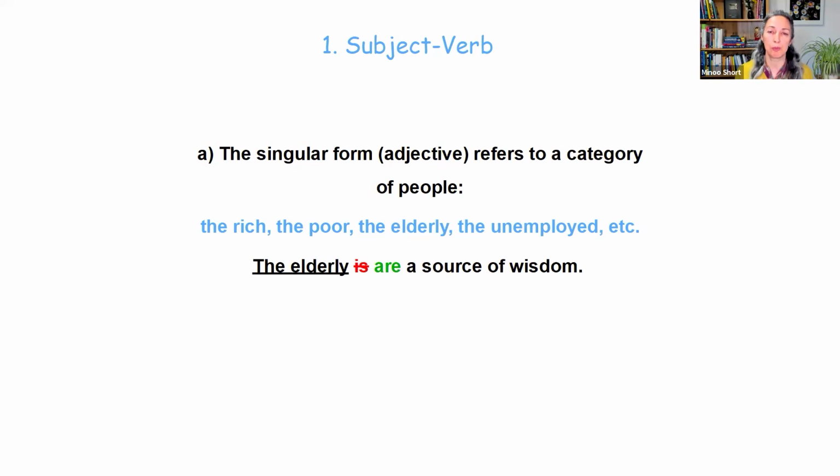I've got five different groups in this category. The first group is when we have a singular form, which is usually an adjective, that refers to a category of people.